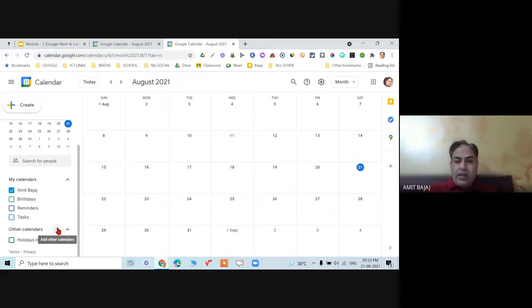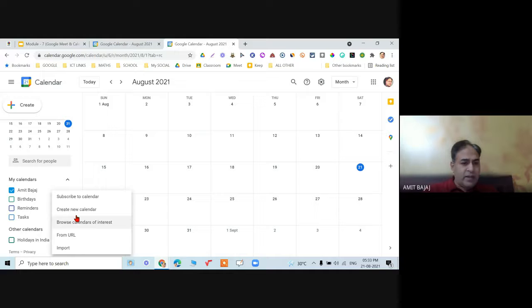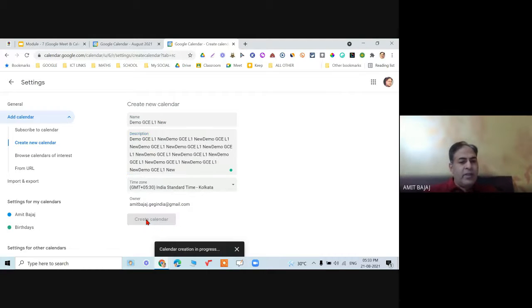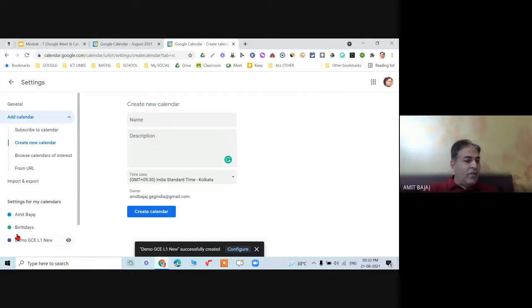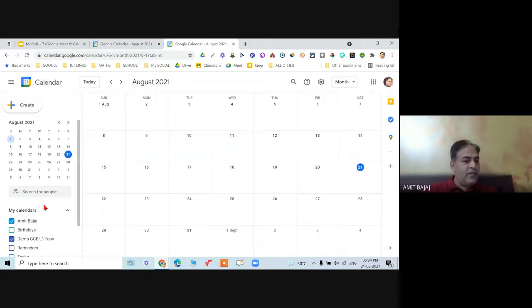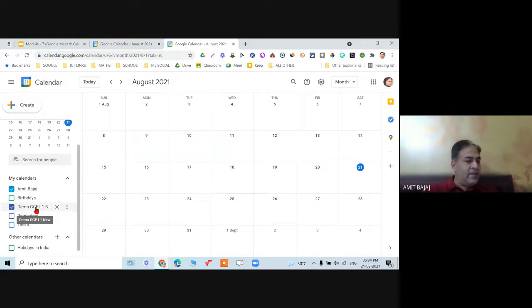Okay, let me create another calendar. I think I deleted it accidentally. I have no idea what has happened. So let me create a new calendar again. So demo GCE L1 new, and I give some description. This description is optional, and quickly let me create the calendar. Yes, so I can go from here to my calendar, I can go back, or I can configure this from here itself. A lot of options are available. This is my calendar I have just created.